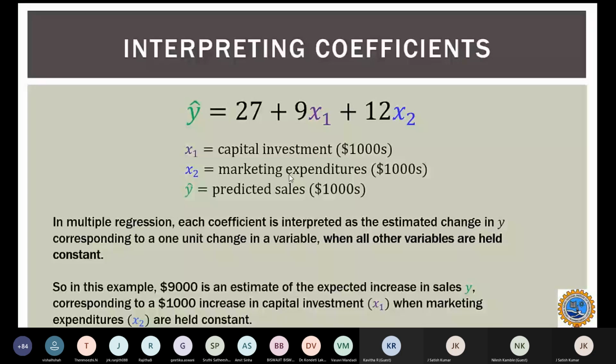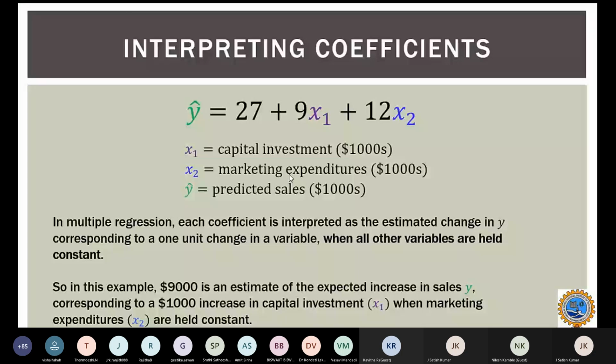In multiple regression, each coefficient is associated with an independent variable, and we will consider the change in one variable at a time. The remaining independent variables will be kept constant. We will assume the other independent variables are constant and estimate the y value by considering only a one unit change in that variable.